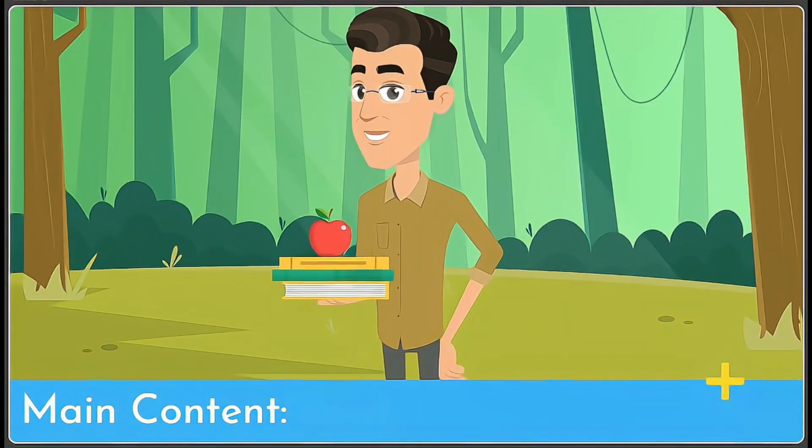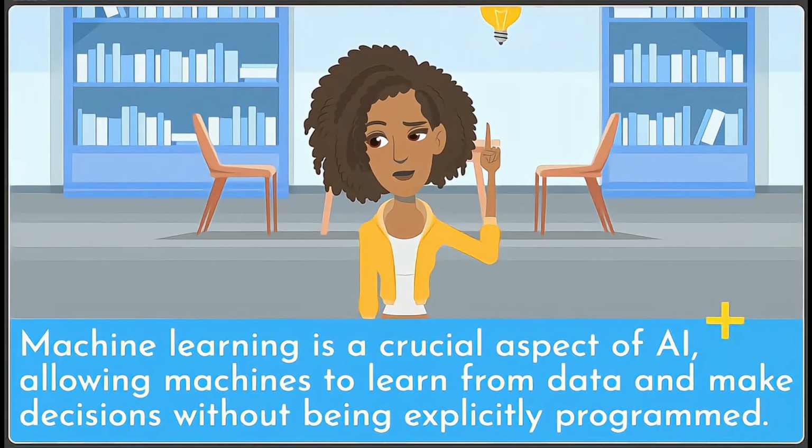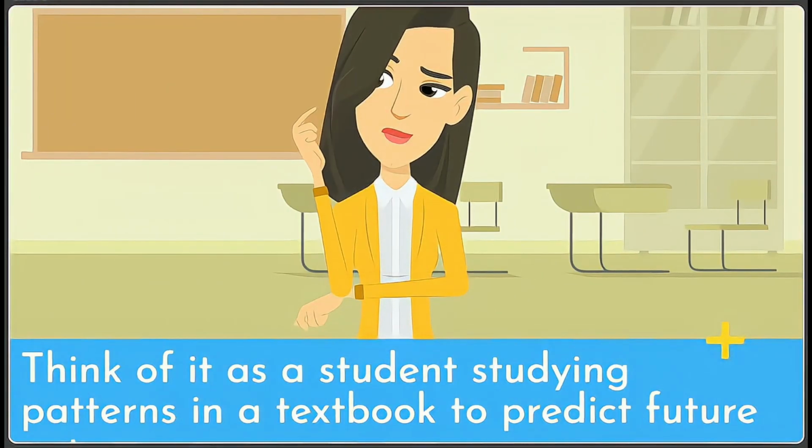Machine learning is a crucial aspect of AI, allowing machines to learn from data and make decisions without being explicitly programmed. Think of it as a student studying patterns in a textbook to predict future outcomes.